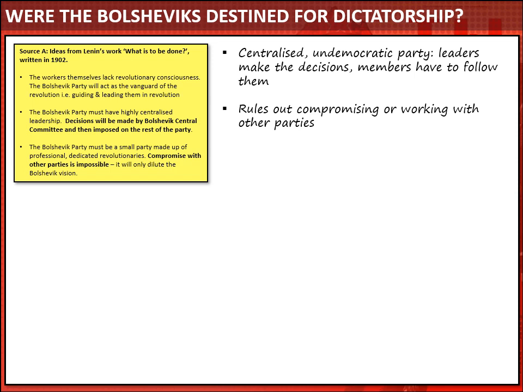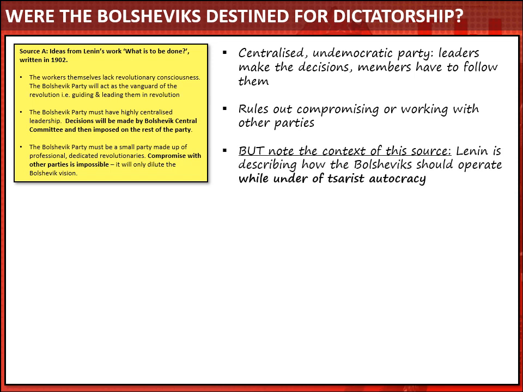However, we have got to be a little bit cautious with this source. Lenin here is describing how a party should operate in 1902. And remember, at that point, the Bolsheviks were having to exist undercover, hidden from the Tsarist secret police.